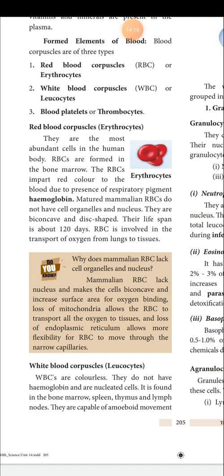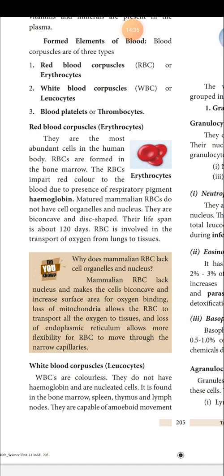And the next one is mitochondria and endoplasmic reticulum. These two are cell organelles. Why is mitochondria absent in the mammalian RBC? You know very well, mitochondria is the site of ATP energy synthesis.